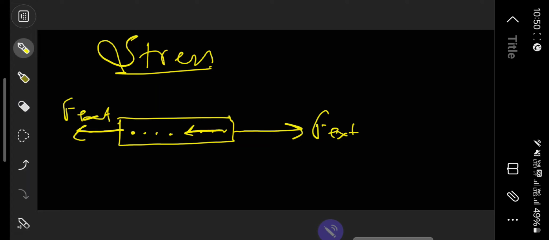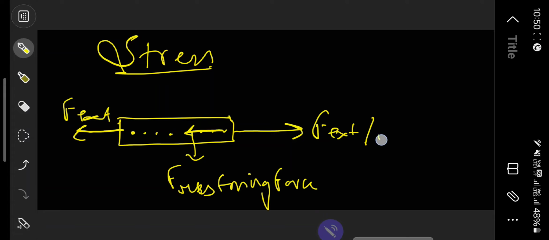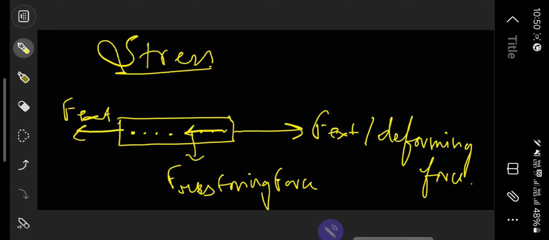Instead they'll apply force in the direction opposite to the external force, and this force is known as restoring force. And this F external is also known as deforming force.